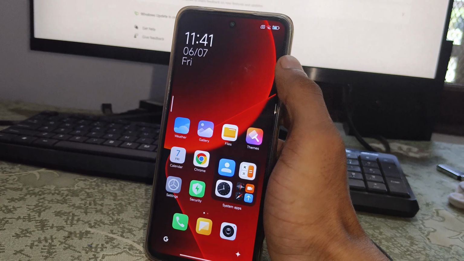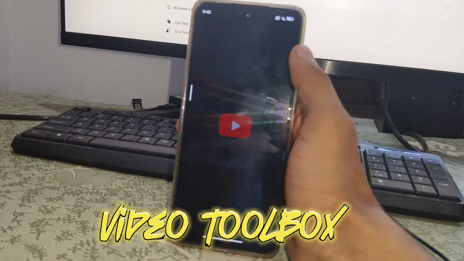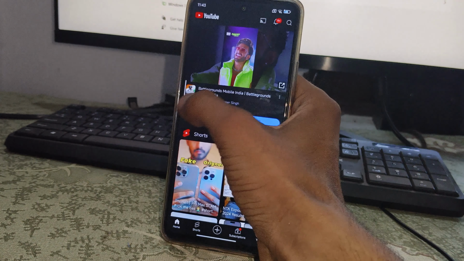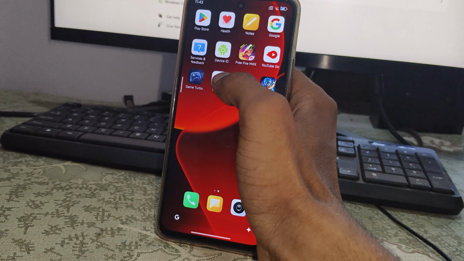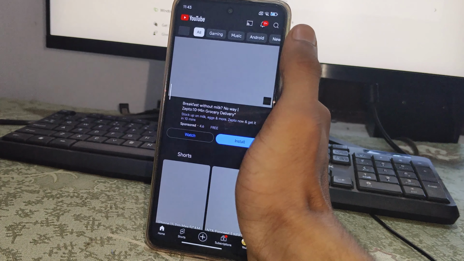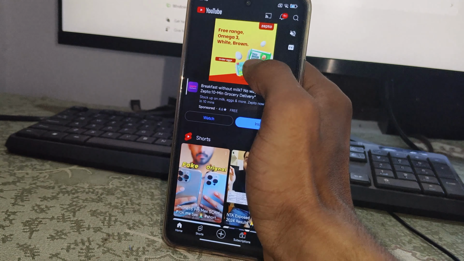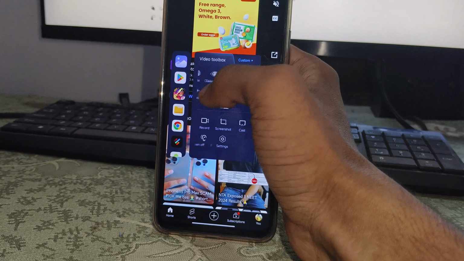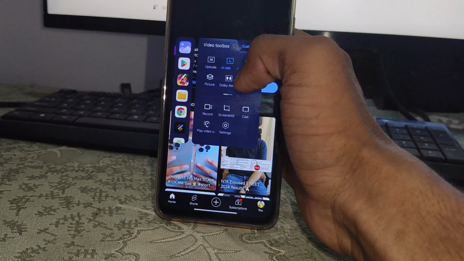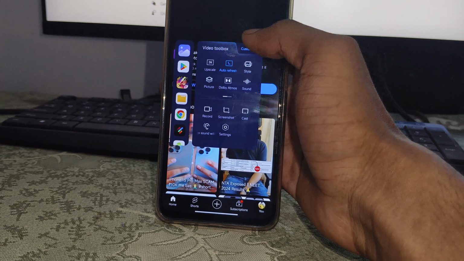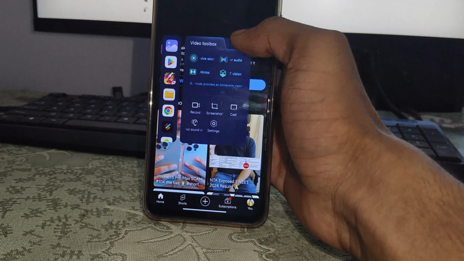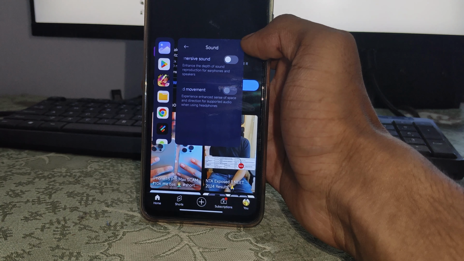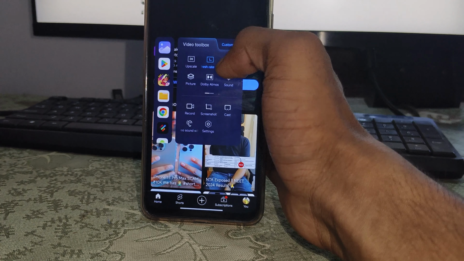Another feature update is in our video tool features. If you added video tool features in YouTube, you can notice these changes. Simply swipe from the right to this toggle or this sidebar and you can notice some changes here. I am currently using a modded version of the security application to show that I have got lots of features. If you use the official version of the security application, you get limited features.